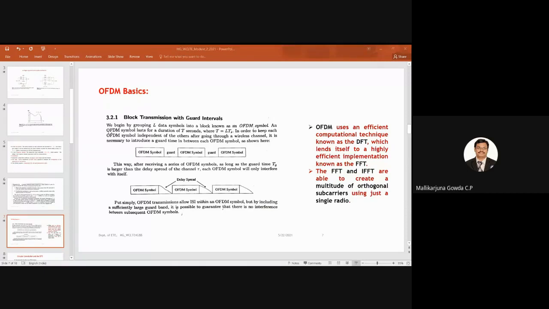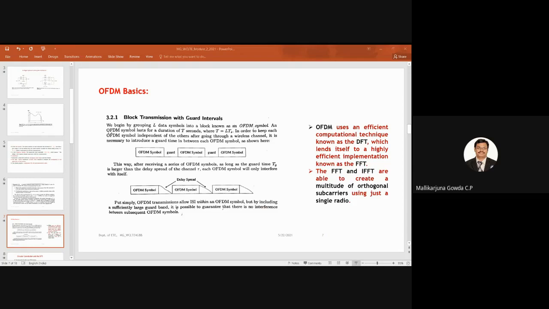So still I'm missing the connection. Yes, sir. I said now, what is an OFDM symbol? It will have L data symbols and each data symbol duration is TS seconds. So L into TS is the OFDM symbol duration, which we denote as T. So T is equal to L into TS.